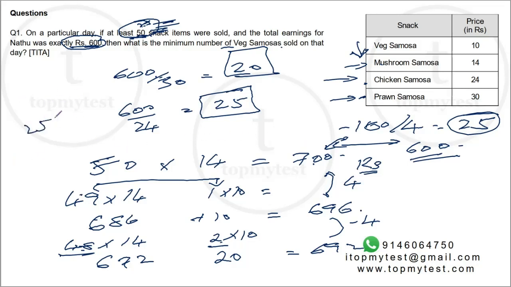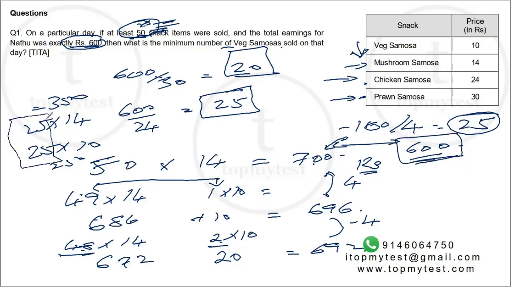So I'll get 25 into 14 from mushroom samosas, 25 into 10 with veg samosas. 25 into 14 is 350, 25 into 10 is 250. Total earnings are 600. Reached, and total items sold is 50. So my question is, what is the minimum number of veg samosas to be sold? 25 samosas at least have to be sold, right? Pretty straightforward use of optimization.